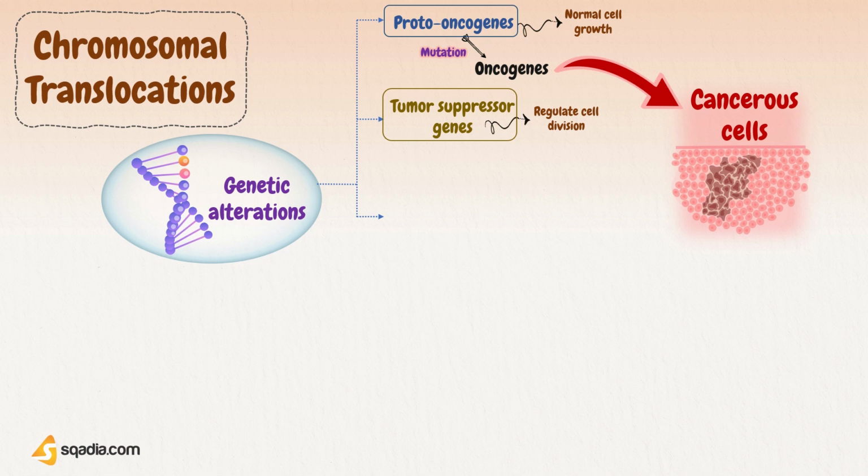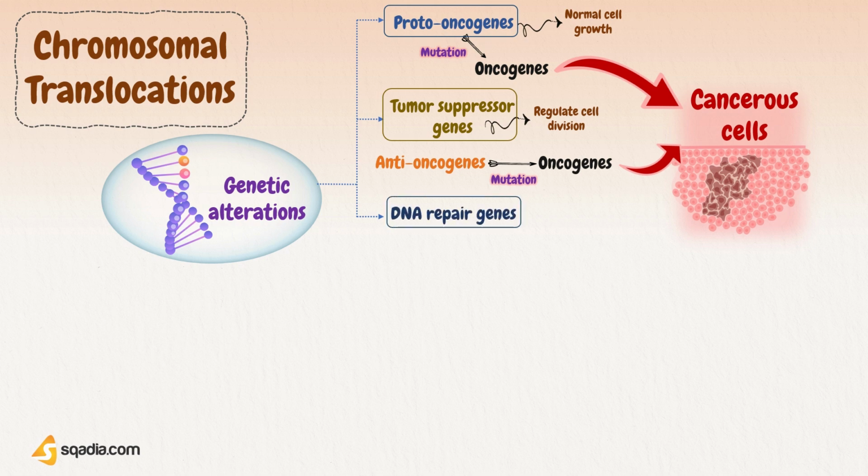As we know, uncontrolled cell growth can lead to cancer, and these tumor suppressor genes prevent it, so these are also called anti-oncogenes. But when these genes get mutated, there is loss or reduction in their function, and thus it can lead to tumor formation. Other than these, genetic alterations in DNA repair genes can also cause cancer.